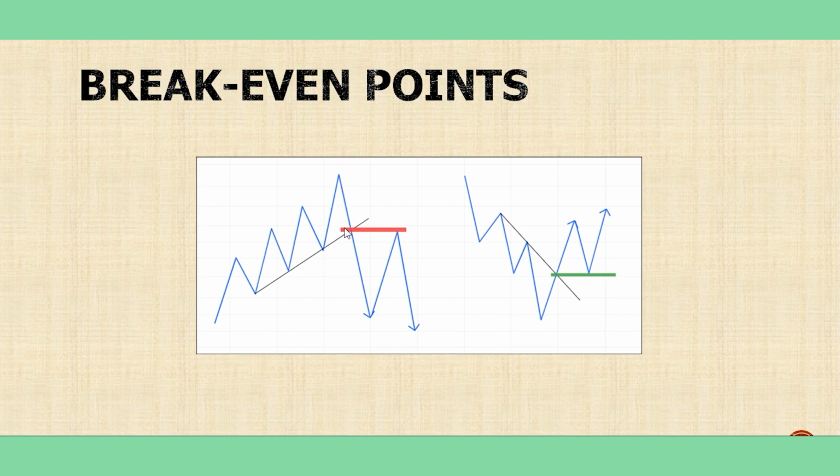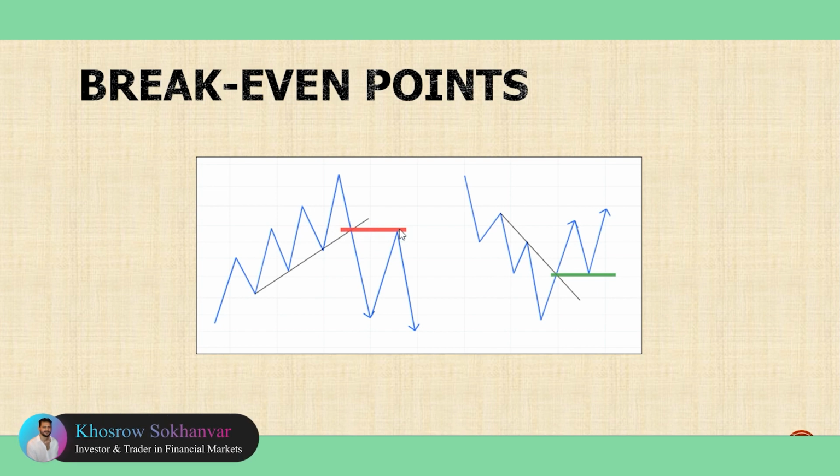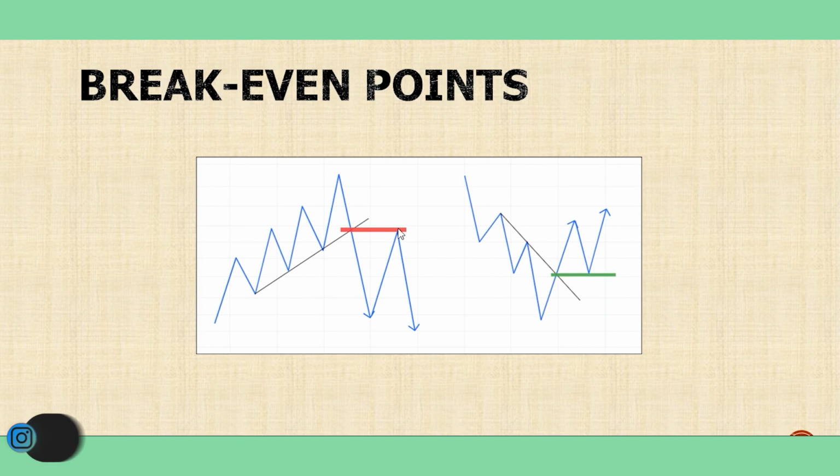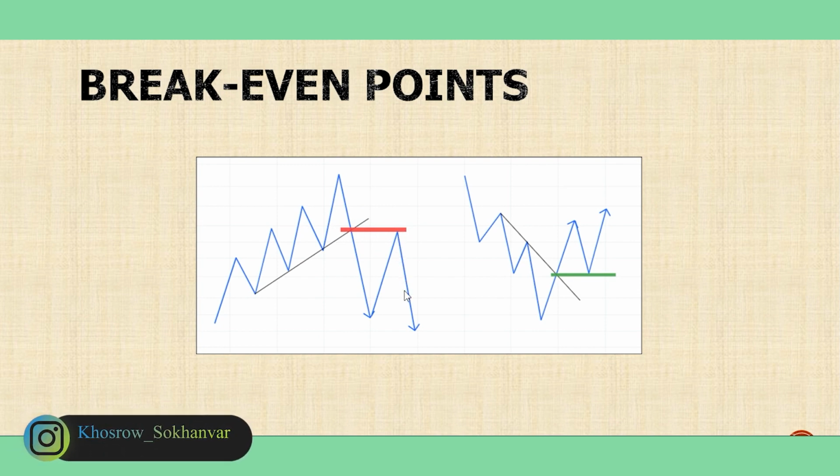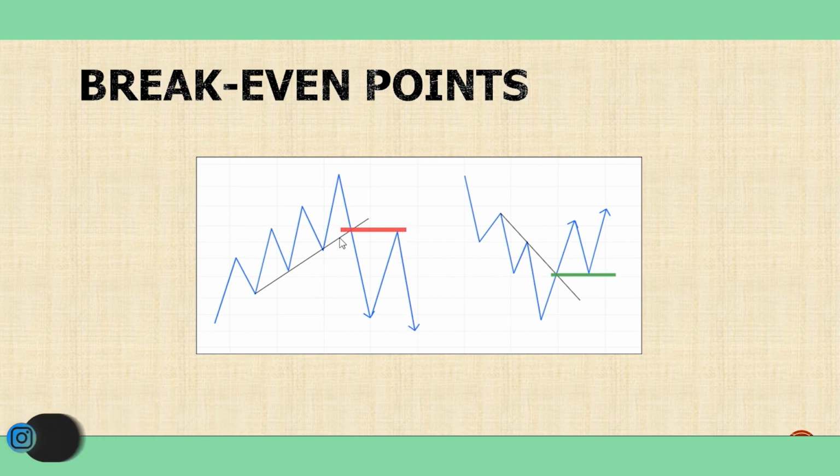Again, I expect that this trend line acts as a support, but it doesn't. Let's imagine it doesn't. It goes down, it comes up. Many traders at this point have been buying this asset, expecting the price to go up, but it has not. It goes down, comes up again, and at this point they will be at zero profit or loss, so they will close their position. Many people close their buy position. It means that they are selling an asset, so there will be a sell pressure here. It pushes the price down. So these break-even points are important, and the opposite is true for a downtrend.